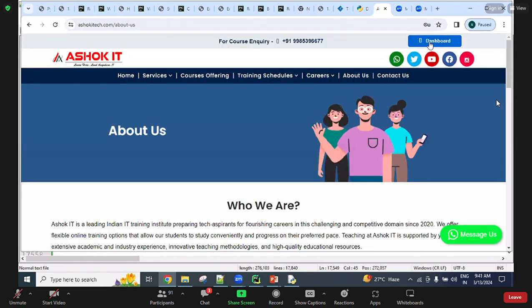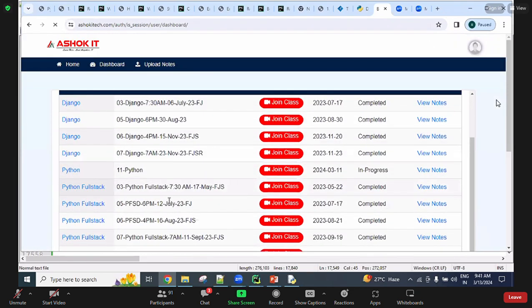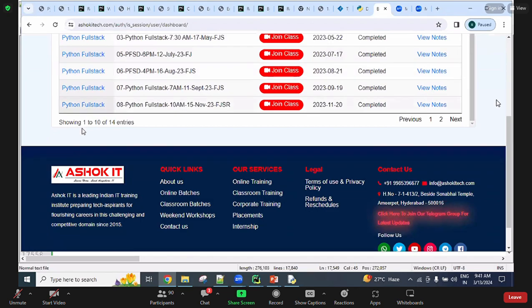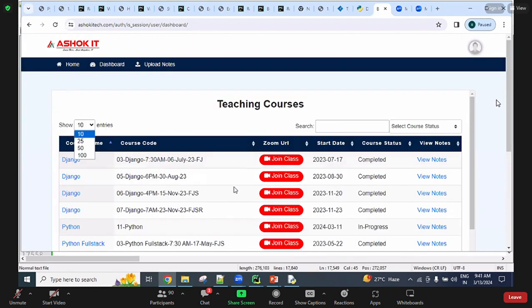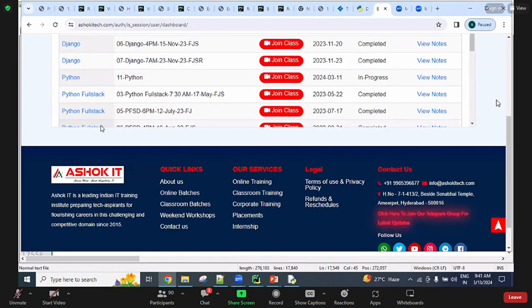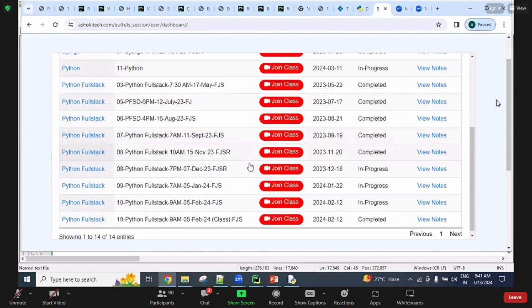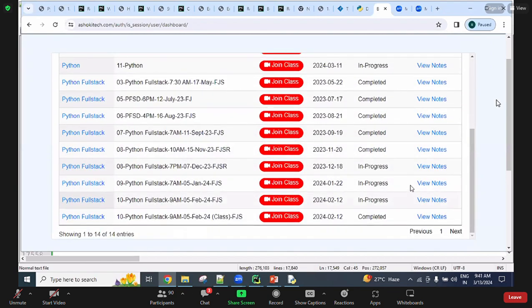Here the login information comes. Using those credentials, if you log in, the dashboard is shown to you. If you click the dashboard, batch related information is shown. For you, only your batch shows, guys. This is the faculty login, that's why it shows all the things. In which batch you are joining, for example.